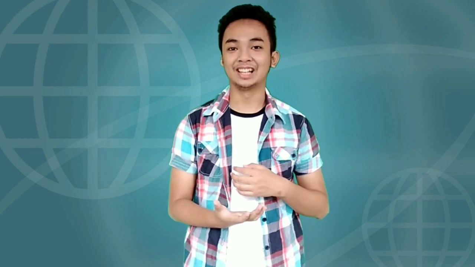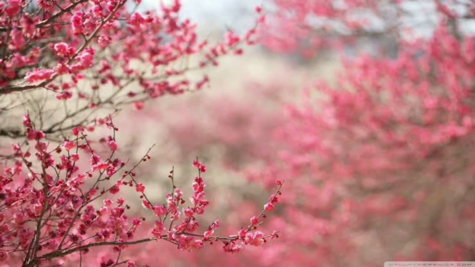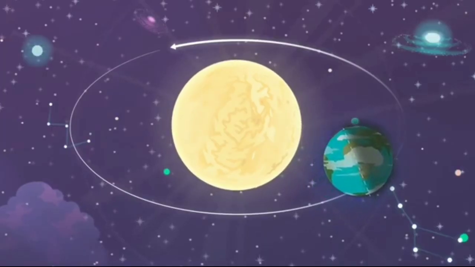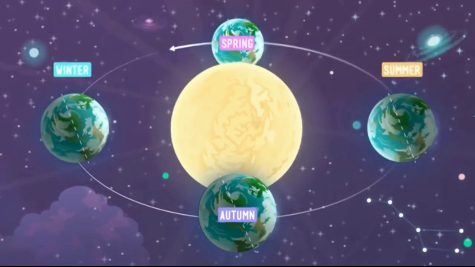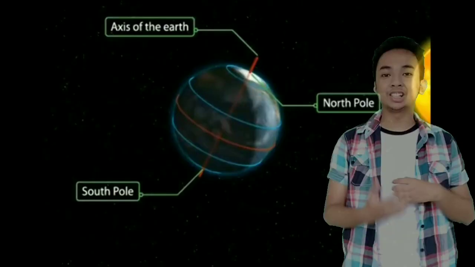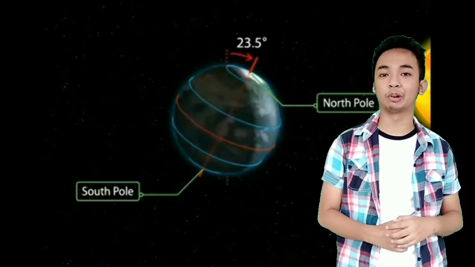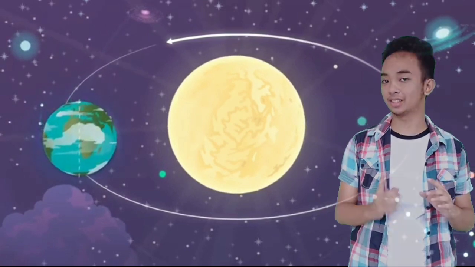A season is a period of the year that is distinguished by special climate conditions. The four seasons, which include spring, summer, fall, and winter, follow one another regularly. Each has its own light, temperature, and weather patterns that repeat yearly. Seasons occur because the Earth is tilted on its axis by 23.5 degrees relative to the orbital plane, the invisible flat disk where most of the objects in the solar system orbit the sun.